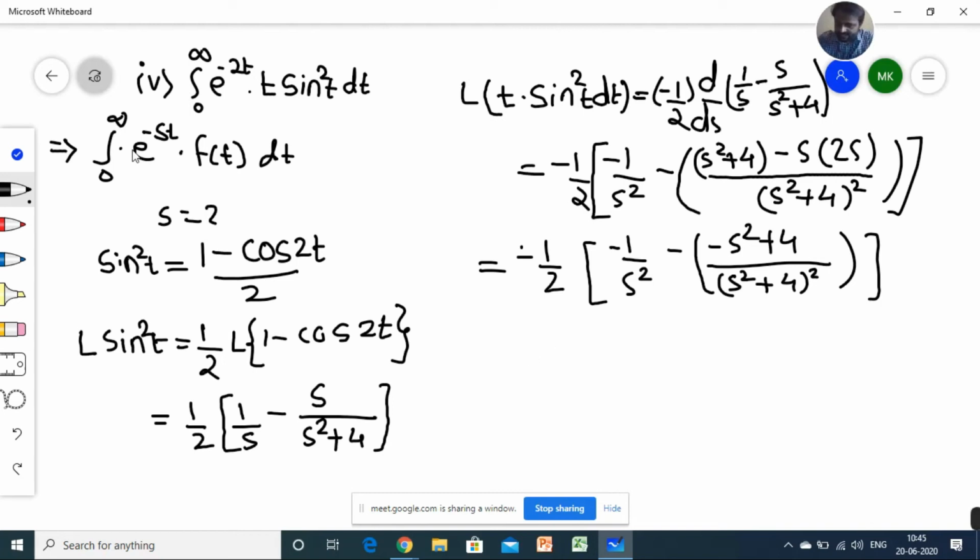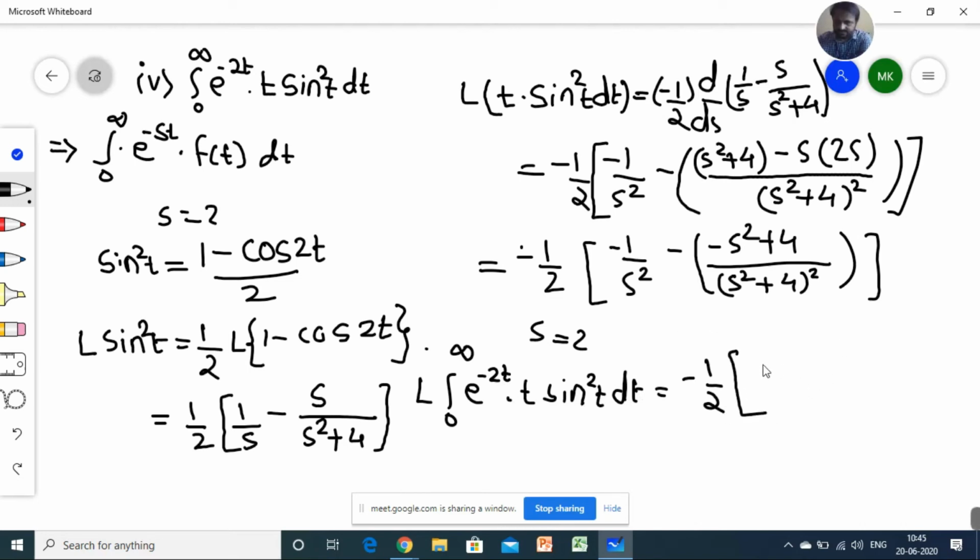While substituting s equal to 2, Laplace of the integral 0 to infinity e raised to minus 2t into t into sine square t into dt is equal to, this part becomes minus 1 by 2 as it is.